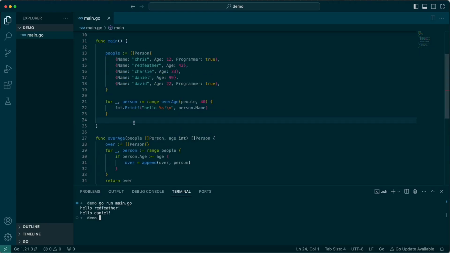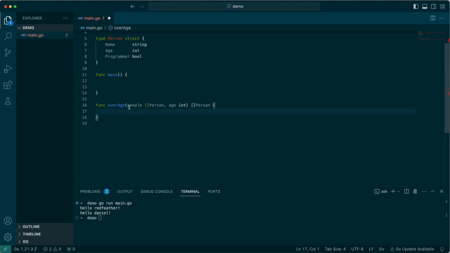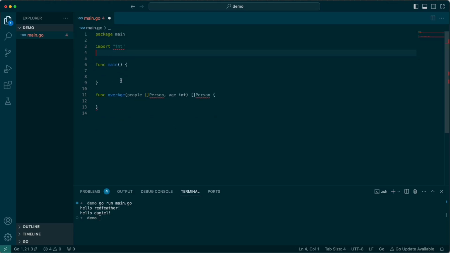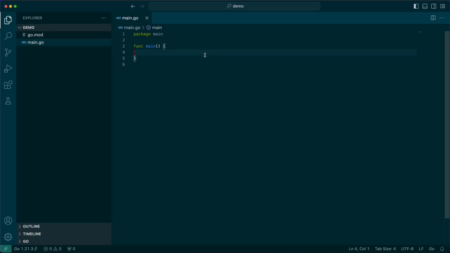So let's do an example of channels now. Let's get rid of all of this, and let's say we need to do an immense amount of math. Okay, let's talk a little bit about channels. So what are channels? Channels are a way for us to send messages to and from concurrent processes. So it allows us to have some sort of thread running in the background and be able to receive messages on that thread, on the main thread, right? Or really process a Go routine.